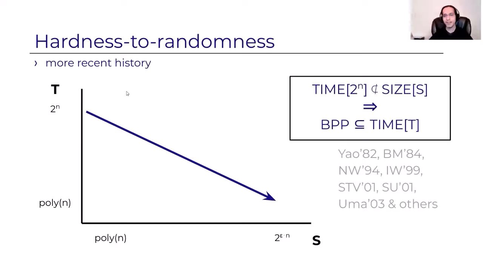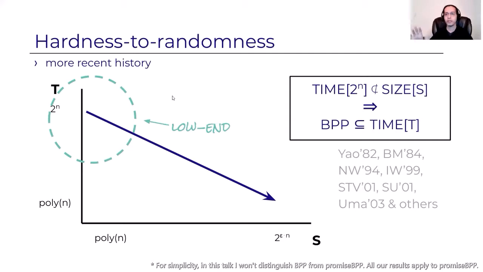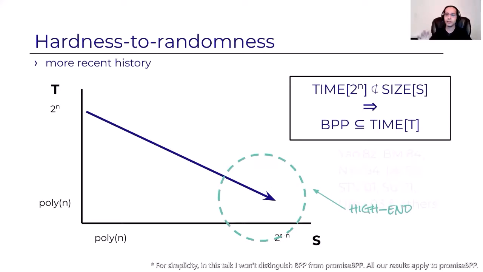And it's been many decades since, and in those decades, we developed the theory of hardness to randomness, which says that under strong circuit lower bounds, we get derandomization results. So specifically, we fix functions computable in exponential time. We say, okay, if there's a function in exponential time that's hard for circuits of a certain size, then we get derandomization with a corresponding running time. So if we start with weak lower bounds, a function in exponential time that's hard, say, for polynomial size circuits, then we get a sub-exponential time derandomization. And if we strengthen the lower bound, we take a function that's hard for larger circuits, we get a faster